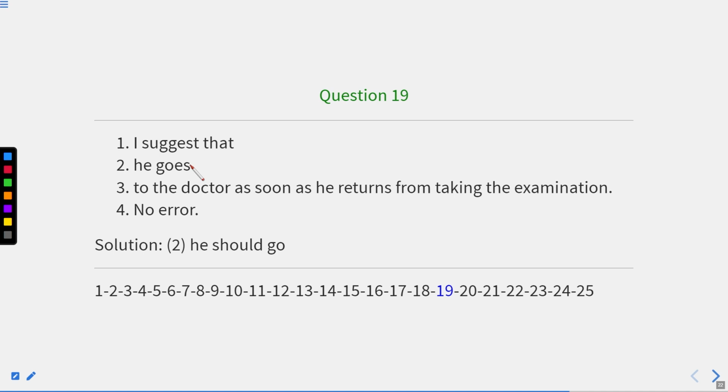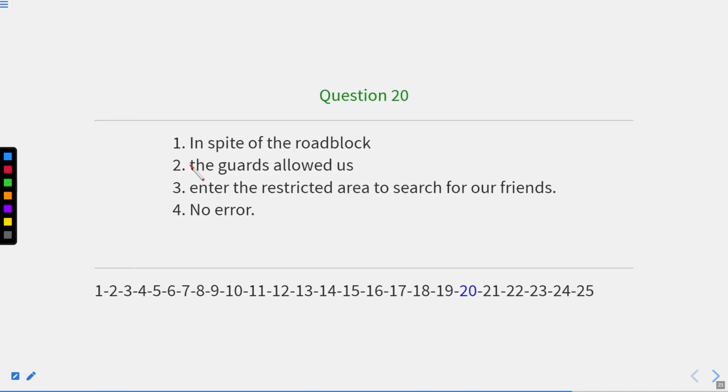Now let us move to the next one. This is question number 20. In spite of the roadblock, the guards allowed us enter the restricted area to search for our friends. In spite of the roadblock means the road was blocked over there. In spite of that, the guards allowed us for what? After allow, we only write the infinitive form. So here before enter, we should use to.